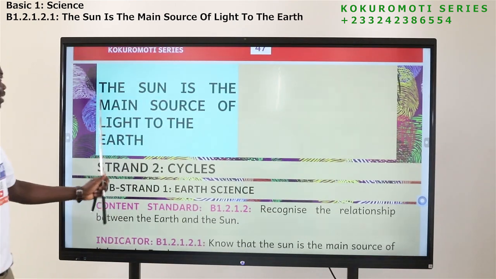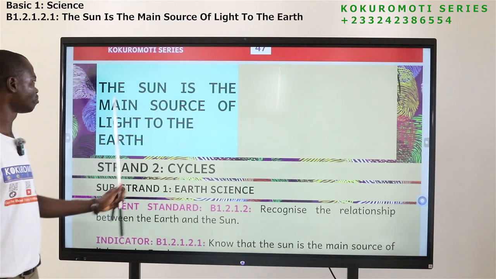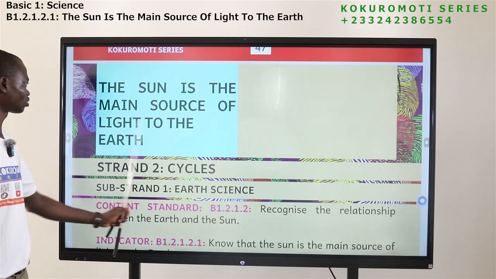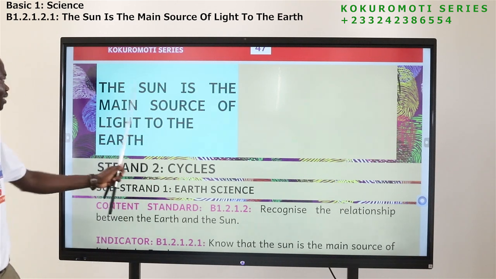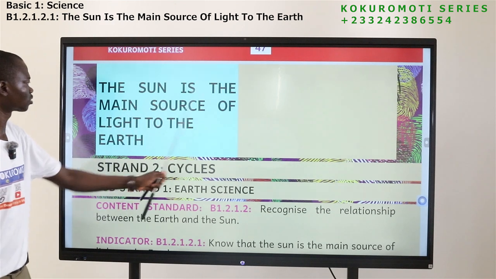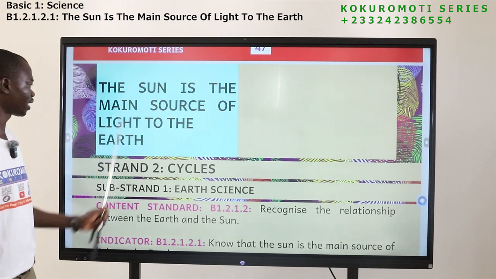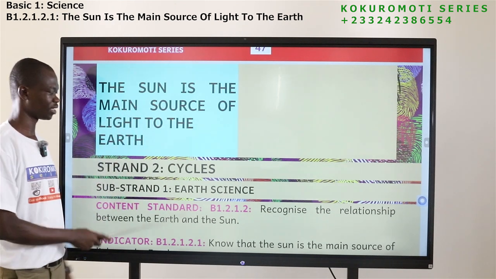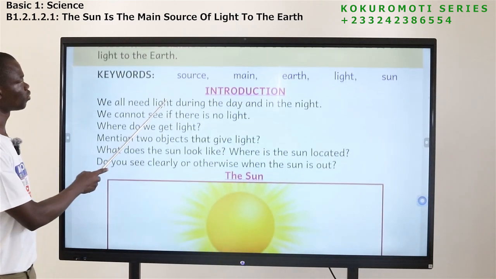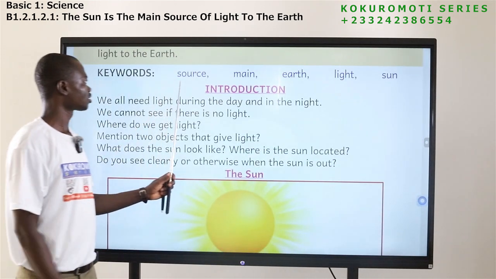Our topic is: the sun is the main source of light to the earth. And the key words. Source.